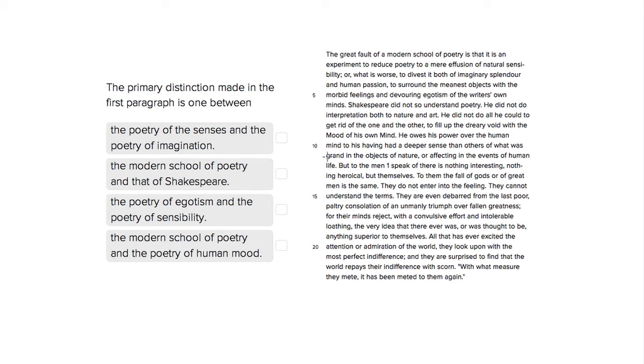This question is a hide and seek question because it's asking you to find out what this primary distinction is. So let's look at our passage and just get an idea of what two things are being compared.